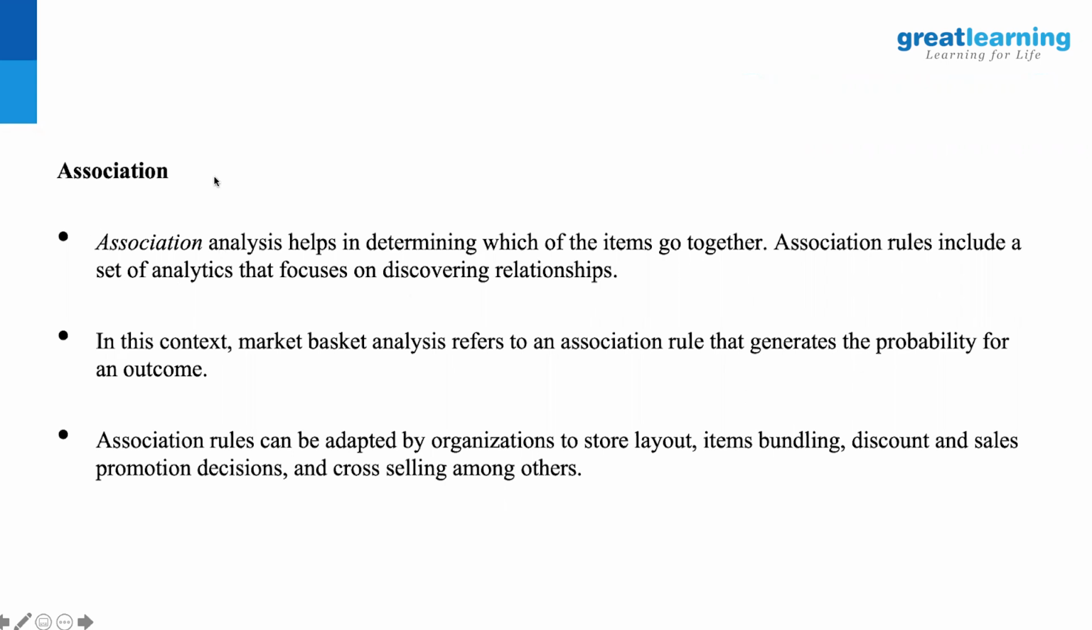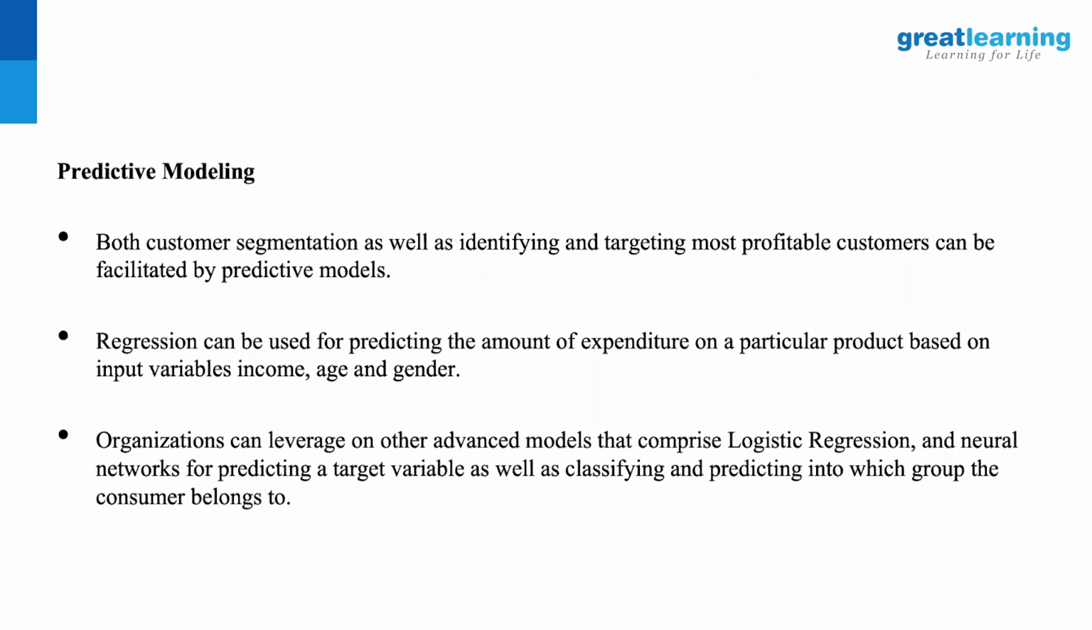Most of the time you do this analysis on association levels only when you are clear that those variables have some kind of a connection between them, and that is determined by your business intelligence. So the last point is mentioned here. This can be adapted by organizations to stay low, item bundling, because as I said, coffee versus milk, milk and sugar, or coffee and bread, some of these things. So the item bundling and all these things can be done because people find that there is an association in purchase behavior.